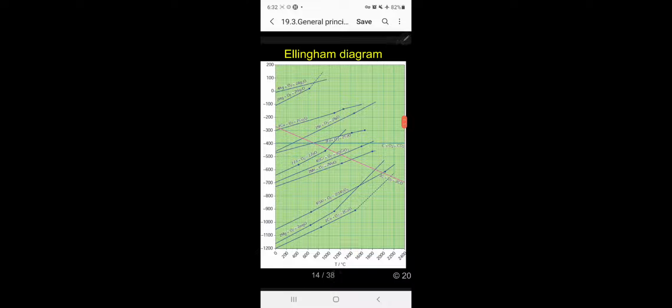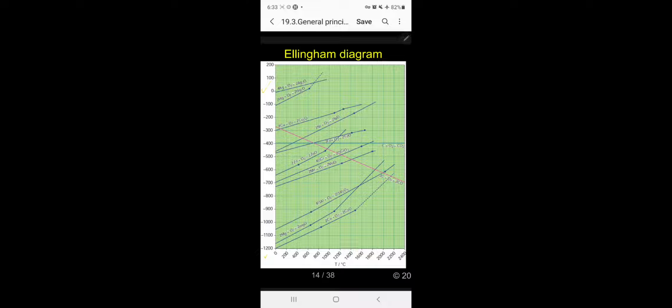Kindly follow. This is the Ellingham diagram. Just see here, on the left side is delta G value and on the right side the temperature. The delta G values start from plus 200 and go down to minus 1200. The temperature is in degrees centigrade, and values are given up to 2400. Let me start from the bottom, kindly follow.